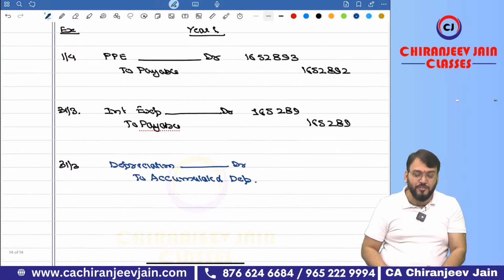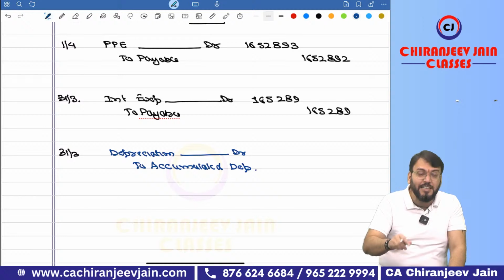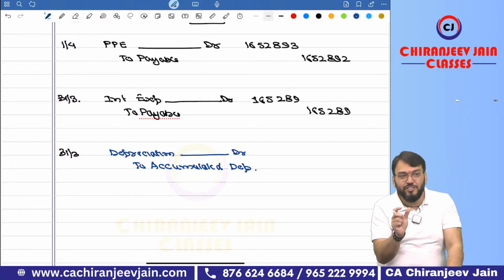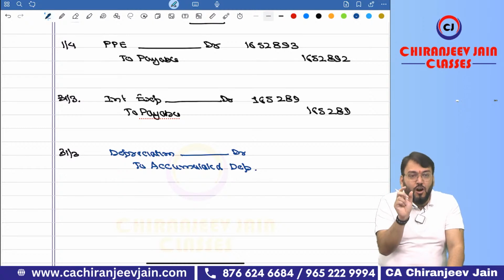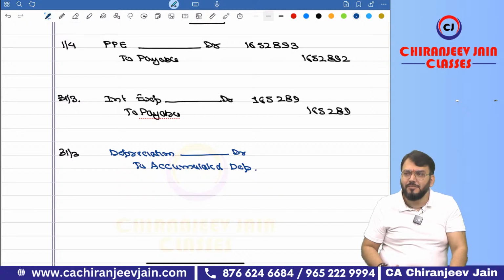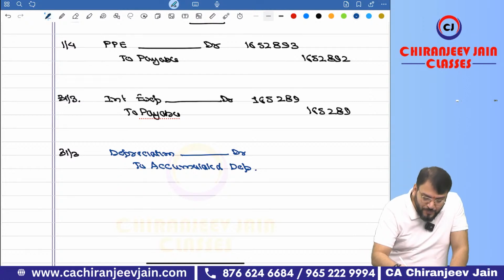Depreciation will be calculated on 20 lakh or on 16 lakh 52,893? Tell me, on what? 20 or 16? 16, because this is only the cost price now.